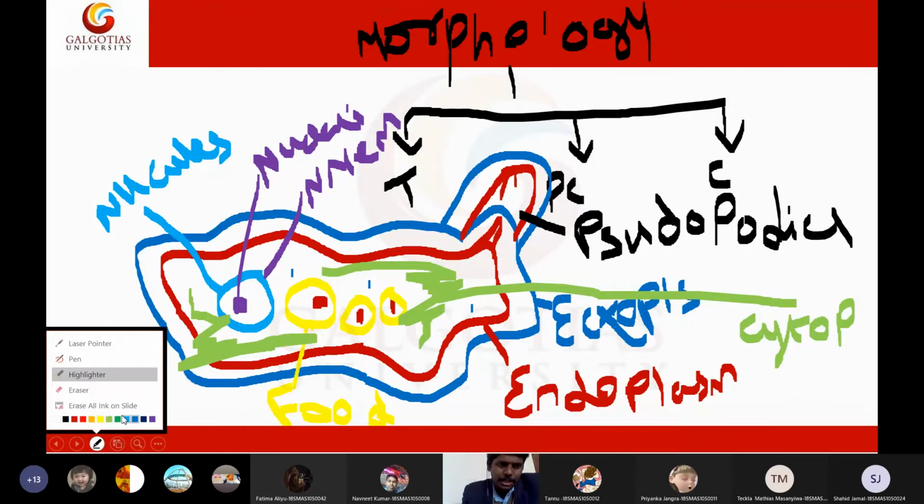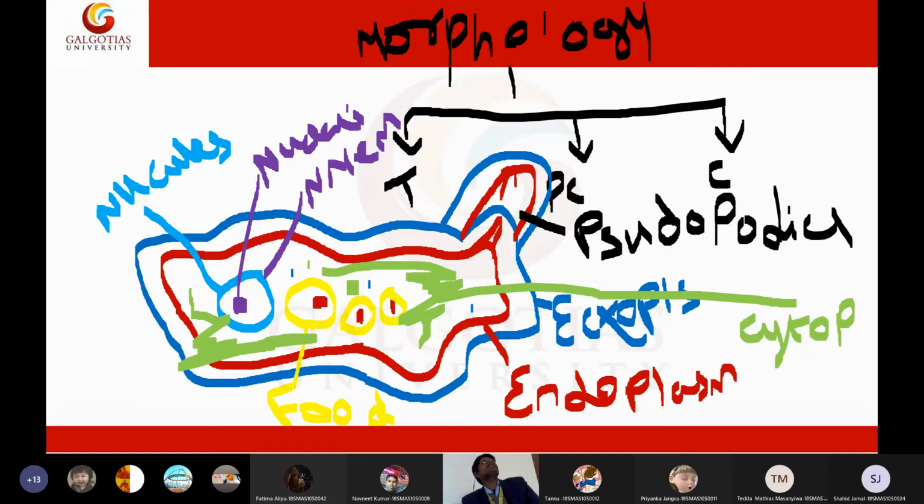So we will see some food debris, that means excreted items, in the cytoplasm.